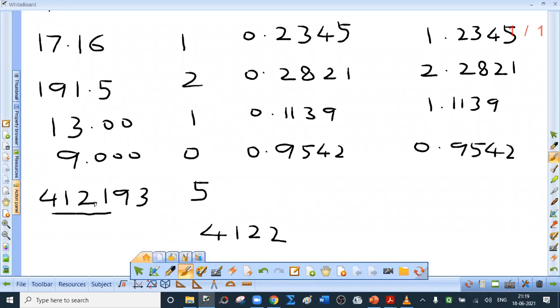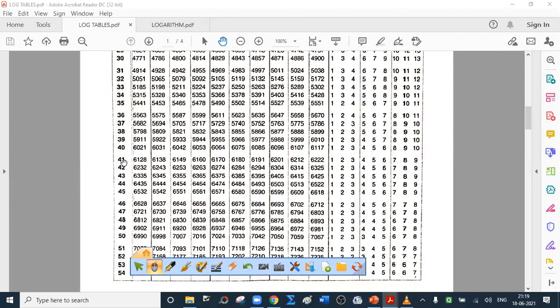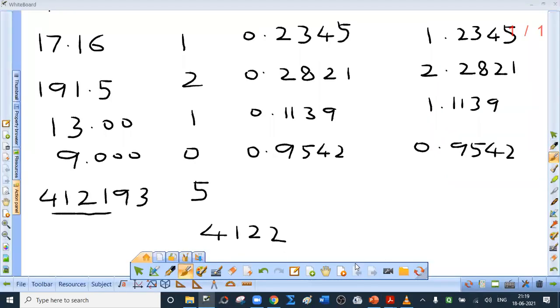Had it been 412133, I would have considered 4121. Okay, so tell me the number which is in row 41 and column 2. Row 41 and column 2, 6149. To it, add the number which is in the same row and column 2 in the mean difference section. So it is 2. So it is 6151. So what is the final answer? It is 5.6151. See, practice is required.